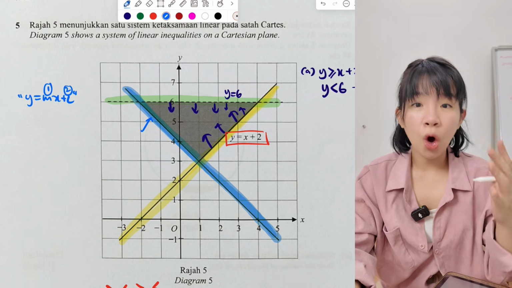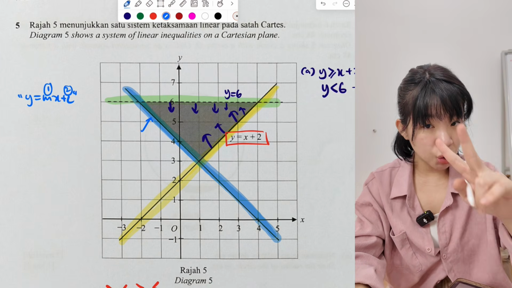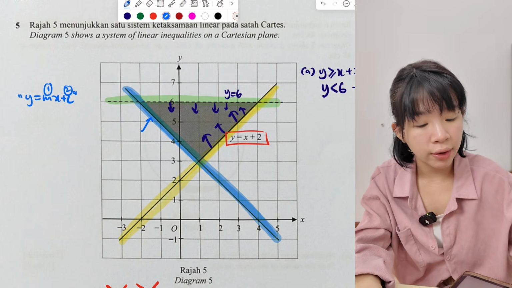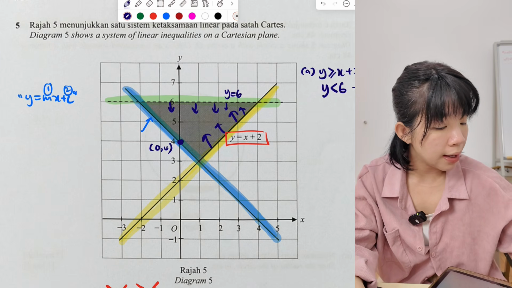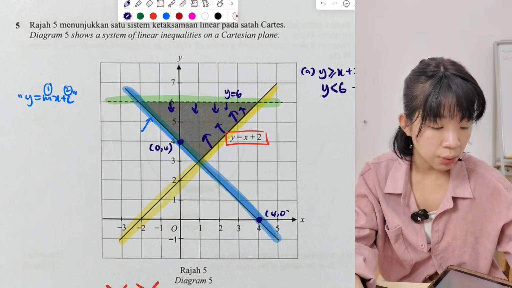If you want to find m, we always must take 2 coordinates along this line. Any coordinates. Let's say I choose this one, 0, 4. The other one, maybe I choose here, 4, 0.